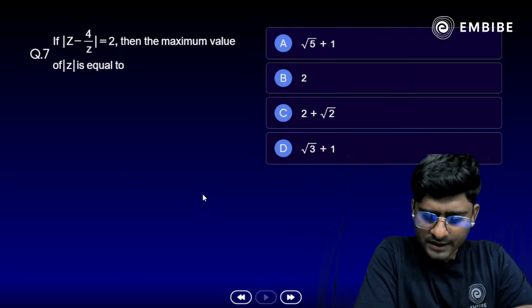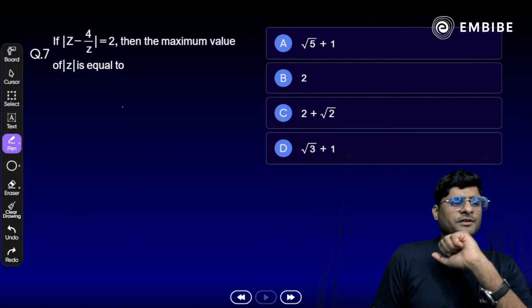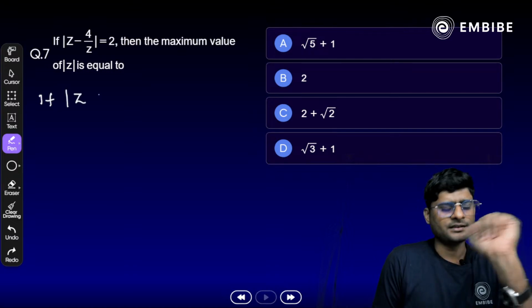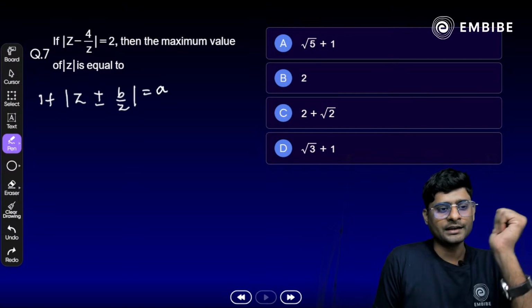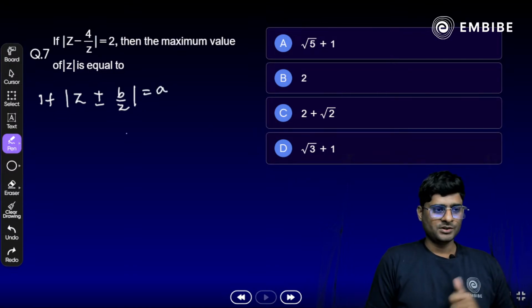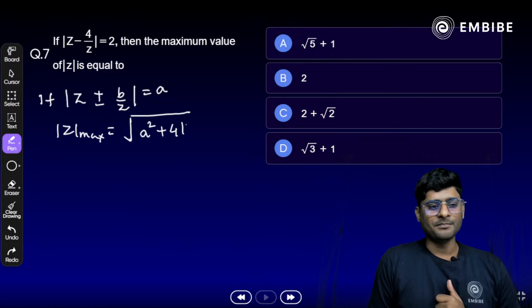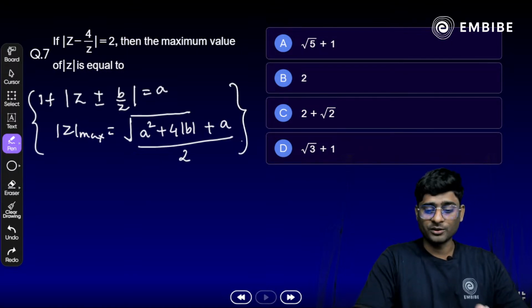So I will just write down a kind of trick here. Whenever you get mod of z plus or minus b by z is equal to a, and we need to find the maximum value, then mod z maximum can be found directly. It is a square plus 4 times mod of b, plus a, whole divided by 2. Just note it down. Very important trick it is.